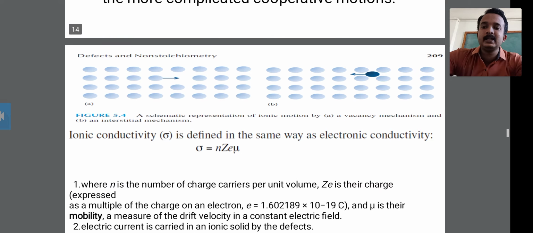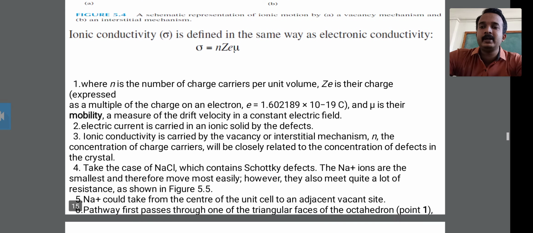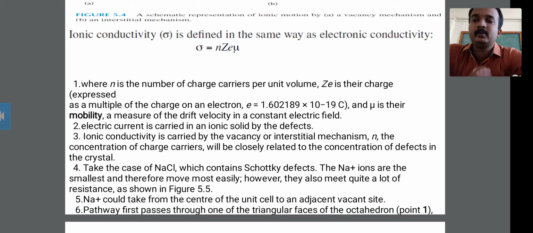Next, the ionic conductivity. Ionic conductivity is denoted as sigma, and it is defined in the same way as the electronic conductivity. Therefore the formula of the ionic conductivity is sigma equal to n Z e mu.